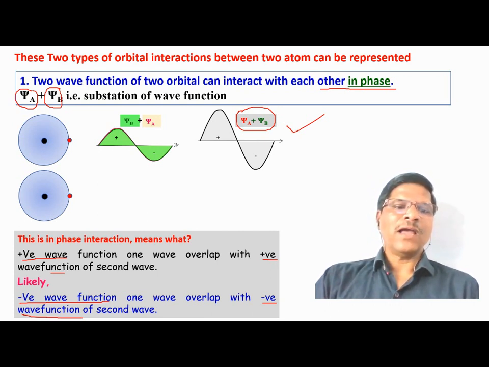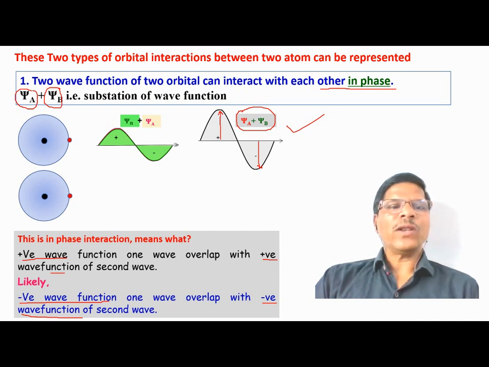Thus you can see the amplitude of the wave. As summation of the waves takes place, the amplitude increases, and the total amplitude is the sum of the amplitudes of the two waves. So we get the new wave function with high amplitude. This is one way of the combination of two wave functions or two atomic orbitals.